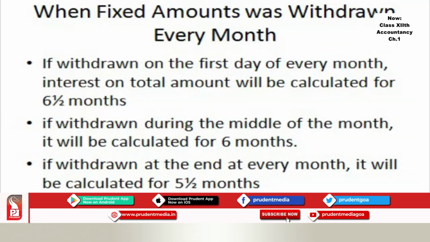Many a time a fixed amount of money is withdrawn by the partners at equal time intervals, say each month or each quarter. While calculating the time period, attention must be paid to whether the fixed amount was withdrawn at the beginning, that is the first day of the month, in the middle of the month, or at the end of the month, that is the last day of the month. If withdrawn on the first day of every month, interest on the total amount will be calculated for 6.5 months.